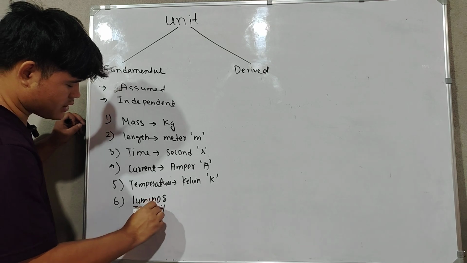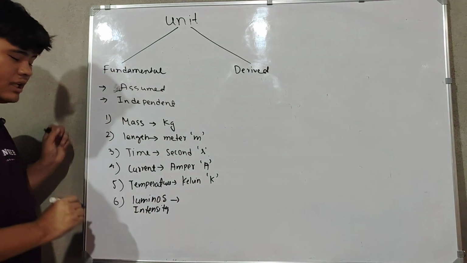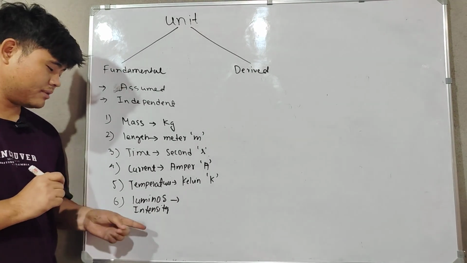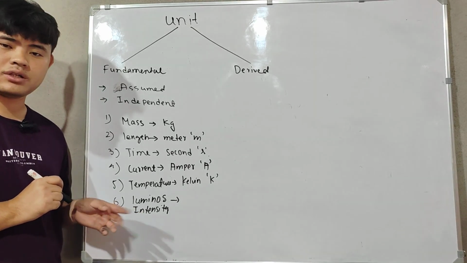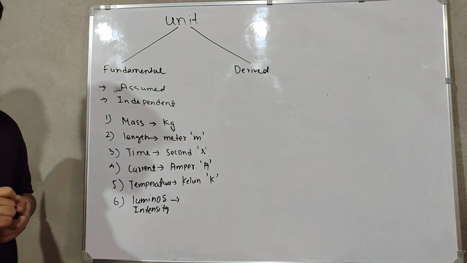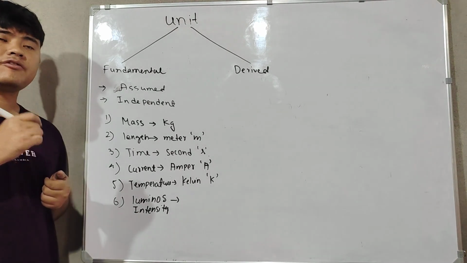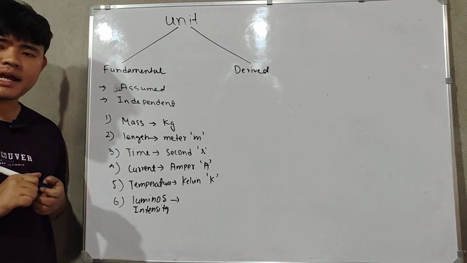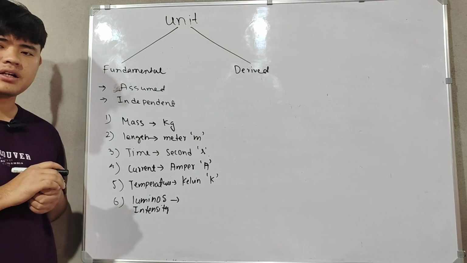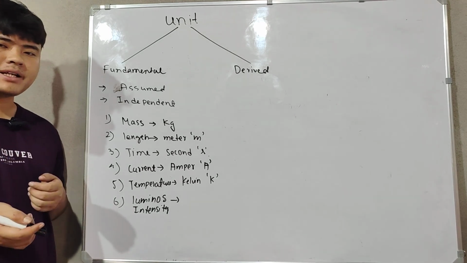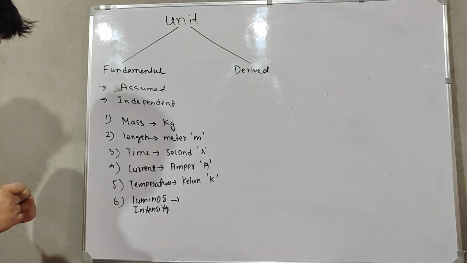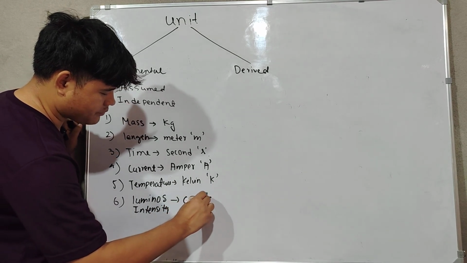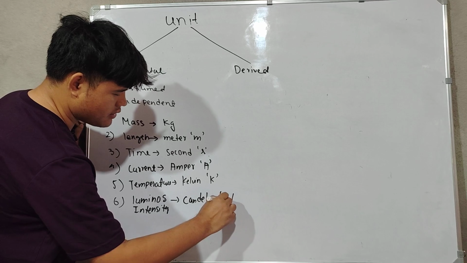intensity. Now what does luminous intensity say? Luminous intensity is the quantity used when we have to measure the brightness of an object. Like if we look up into the sky, some of the stars are very bright and some of the stars are a little less bright. To measure their brightness, this quantity is used. Its SI unit is the candela, and its symbol is cd, small letters cd.